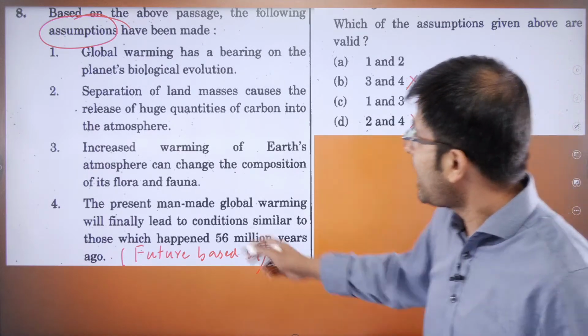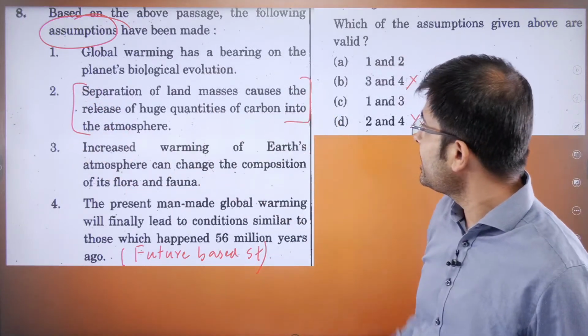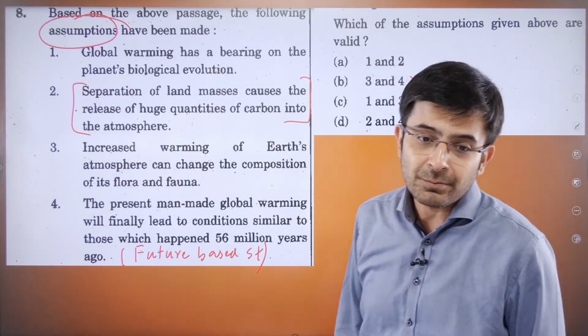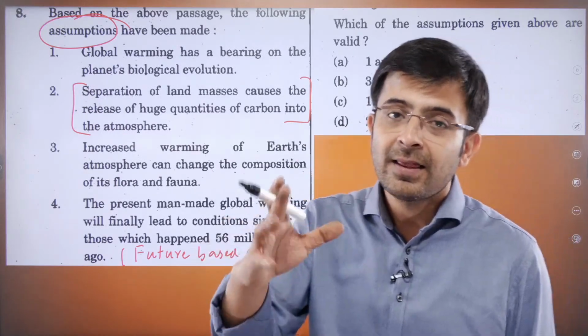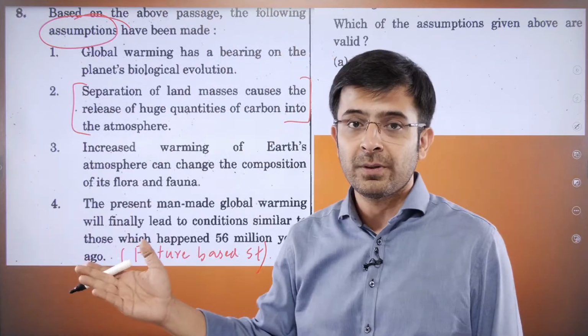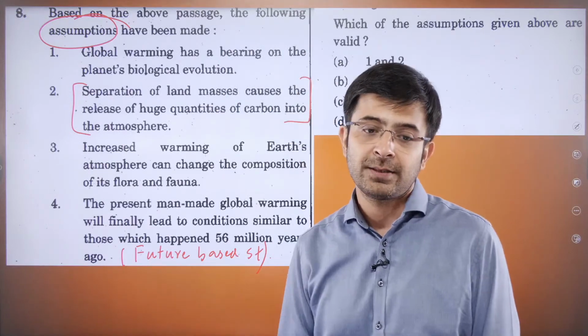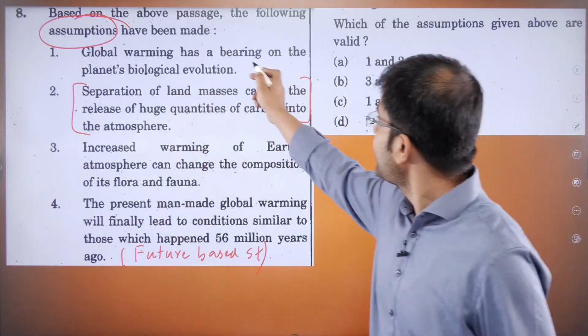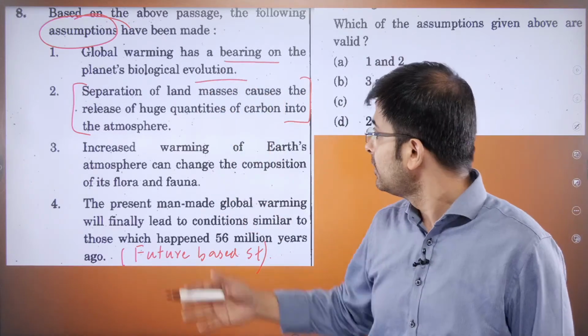Okay, please understand this. Separation of land masses causing the release of huge quantities of carbon, it's not an assumption. It's mentioned in the passage that this happened, there was large scale release, and finally it was reabsorbed. It's not an assumption. It's a fact. It's a statement mentioned in the passage. The rest, that yes, some survived, some died, assumption.